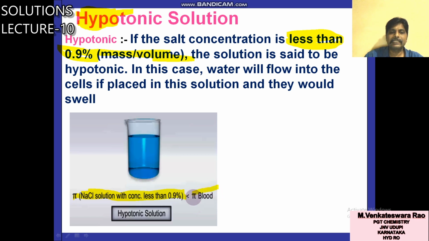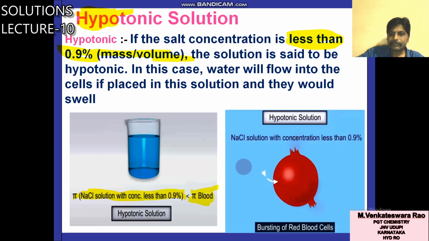So that means it is less than the osmotic pressure of blood. What is the osmotic pressure of blood? 0.9%. In such a case, if the NaCl solution concentration is less than 0.9%, then bursting of red blood cells will take place. Burst will take place because fluid will enter into these blood cells, because here the concentration is less.